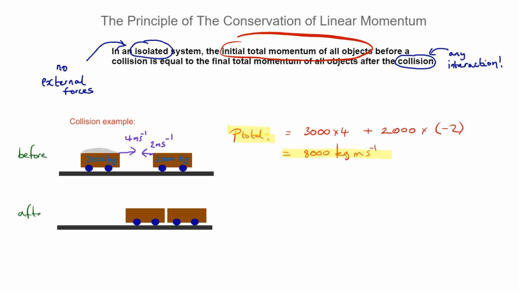Well, after, the idea is that they've joined together, they've linked together, and that's important if the question explains that or not, because if they've linked together, they are now one body. And as we've decided, we think they're going to move off to the right at some velocity v, which we need to find.